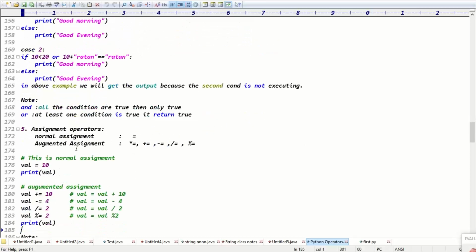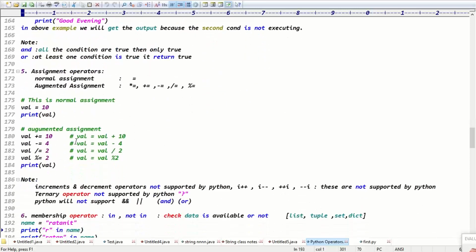For today's class we'll go for the assignment operator. If you go for assignment operators, guys, assignments are of two types: one is normal assignment, second is augmented assignment. How many types of assignments? Two types: normal assignment and augmented assignment, right? What is a normal assignment? value equal to 10, this is normal assignment, right? Value equal to 10. Just I'm printing the value.